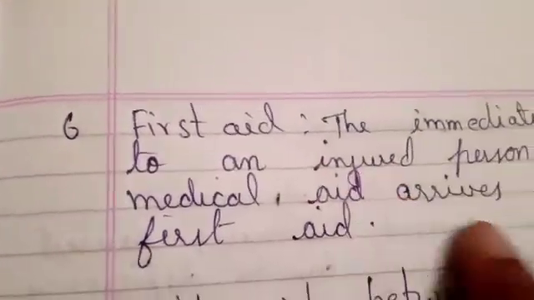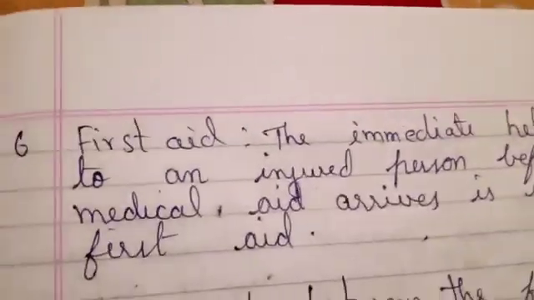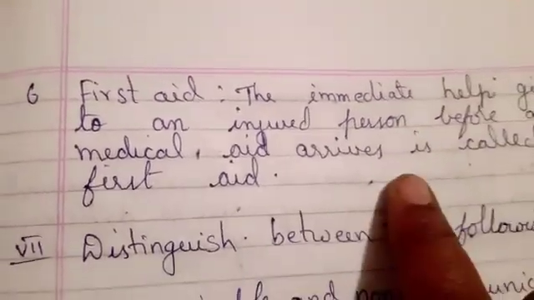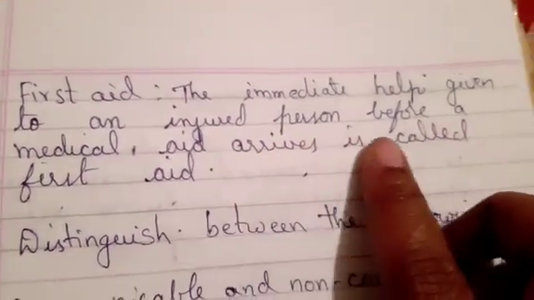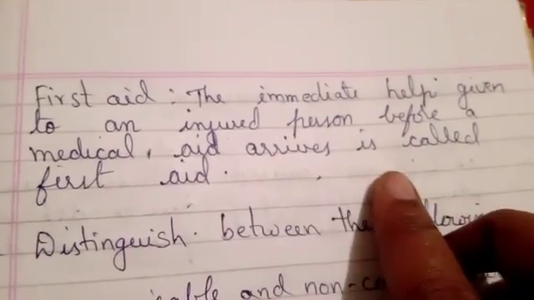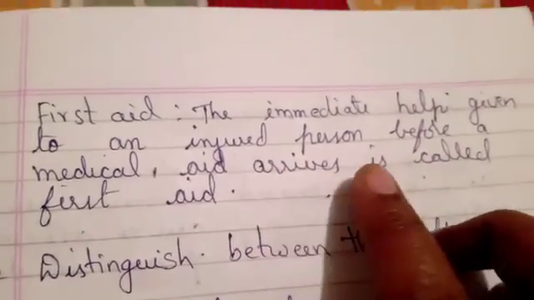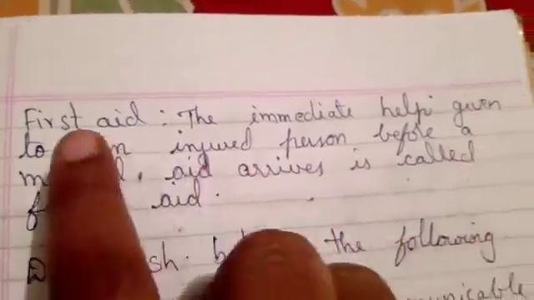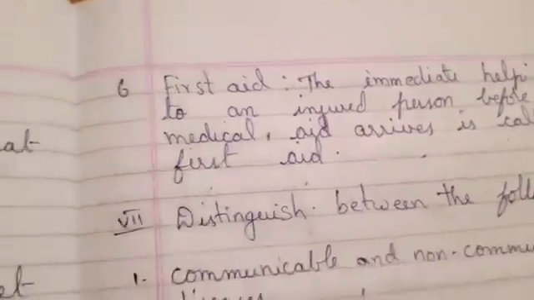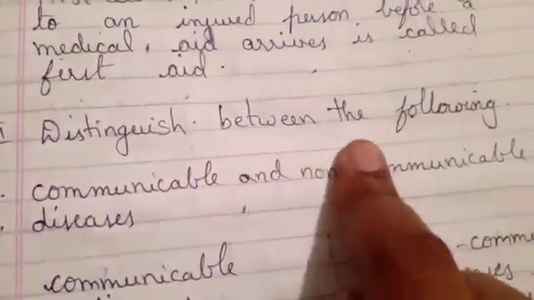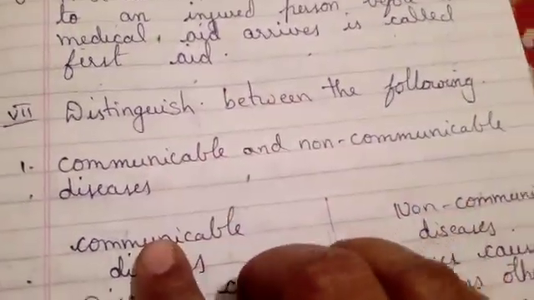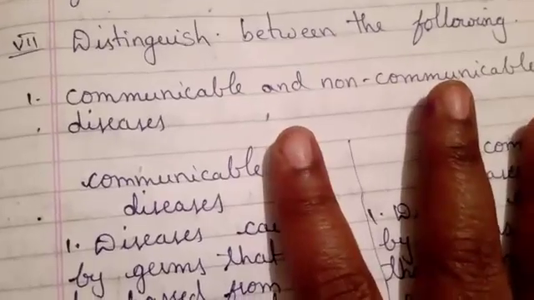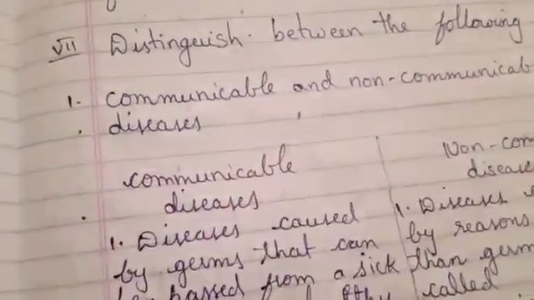Next one, first aid. We all know this one. The immediate help given to an injured person before the medical aid arrives is called first aid. The first help given to an injured person is called first aid. After that, in the 7th question, we have distinguish between the following. Means they are asking for differences. Communicable and non-communicable. I am not going to read the question answers, I will just revise the topic.